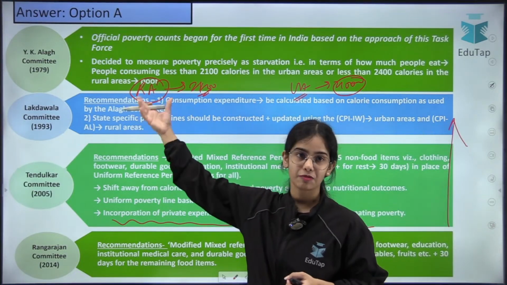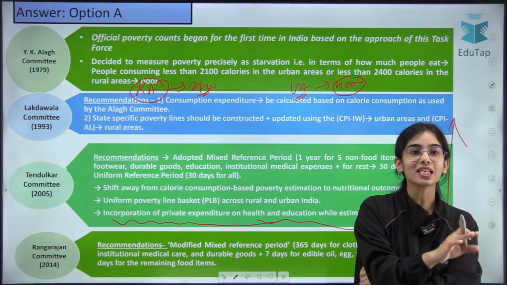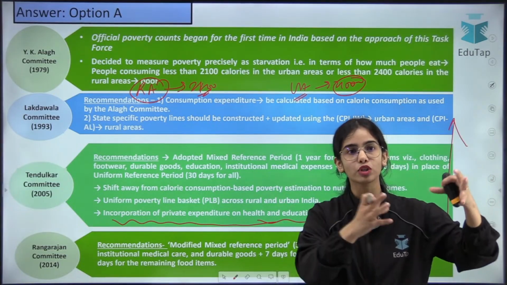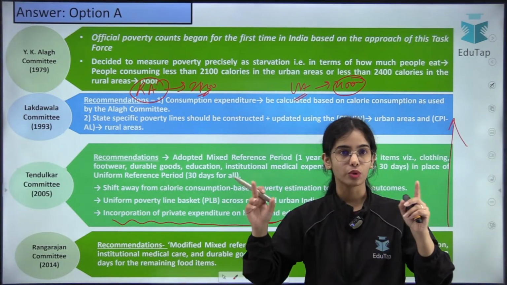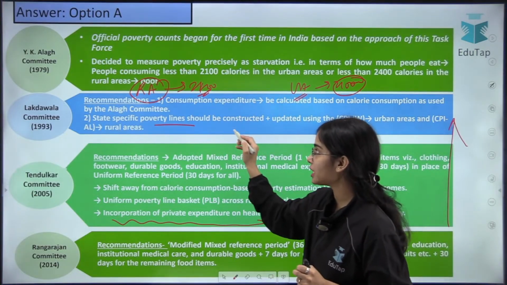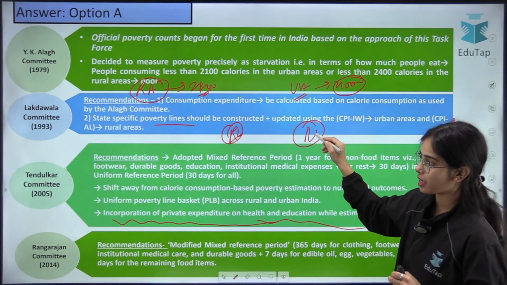The Lakdawala committee said yes, we are going to follow the calorie-based consumption expenditure, but there should be state-specific poverty lines also, not only two poverty lines for the rural area and urban area, but state-specific rural area poverty line, and state-specific urban area poverty line.